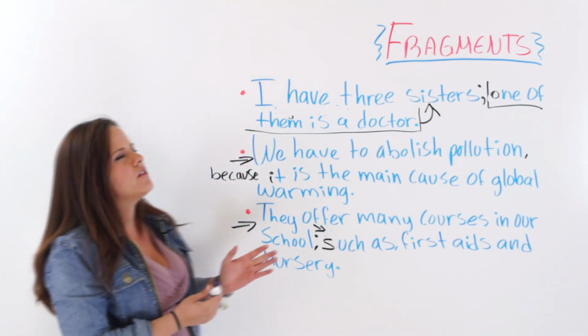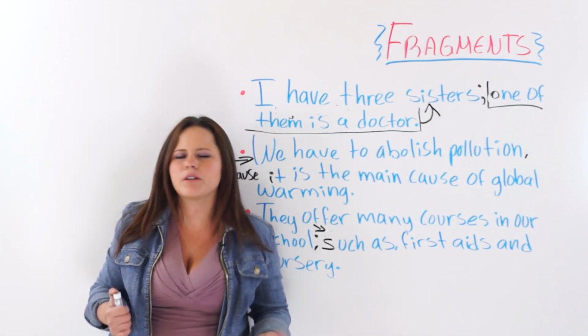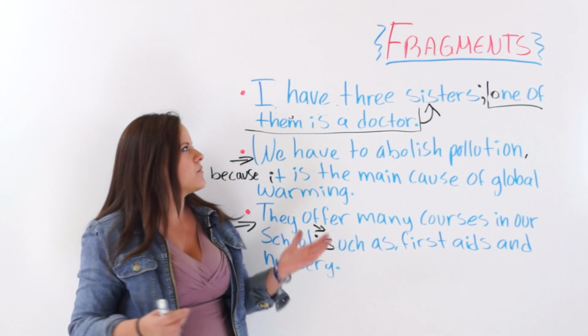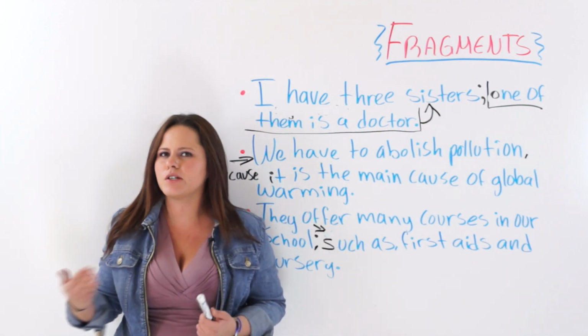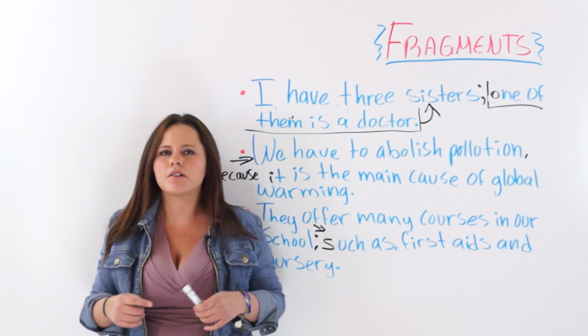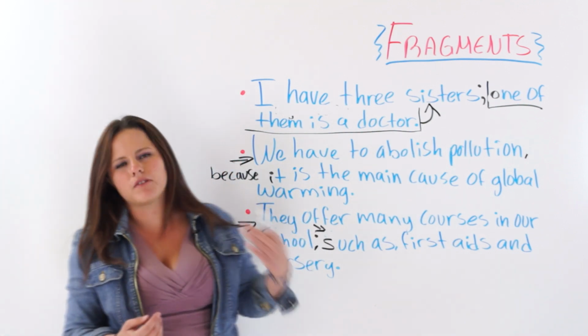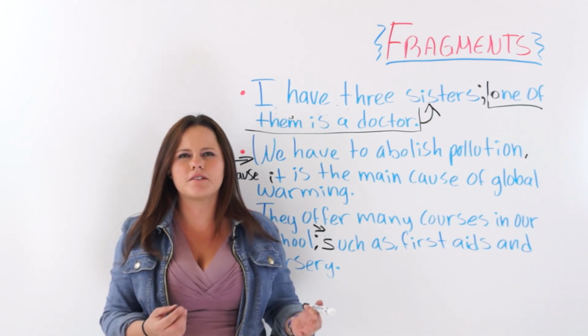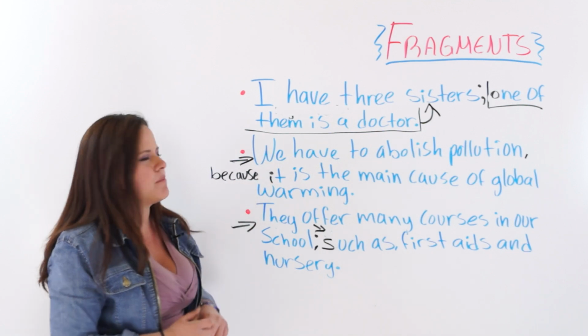So this is the way you get rid of fragments. Before you start writing, or when you are writing, read through the sentences and make sure they have a subject, they have a verb, and they make sense. Because if they don't have a subject, a verb, or don't make sense, you will have a lot of these fragments to correct.